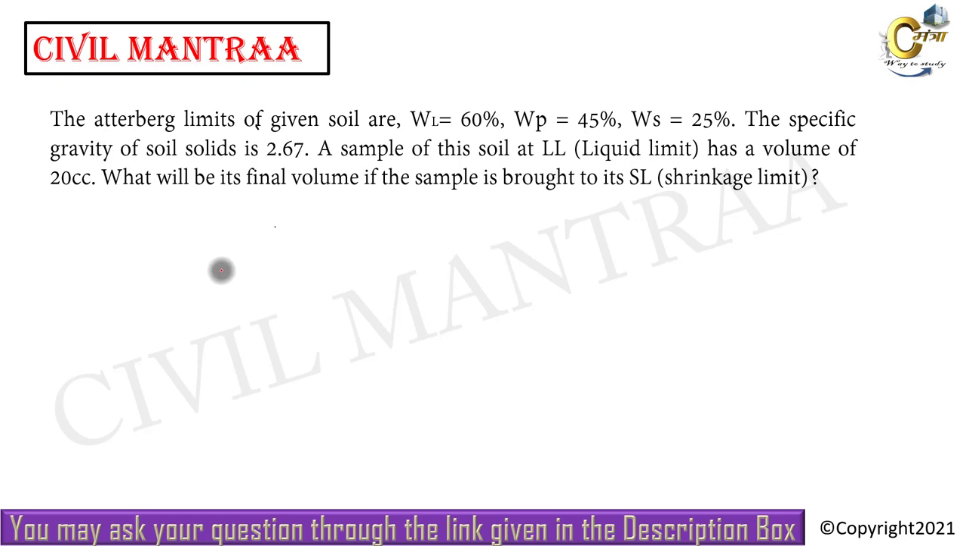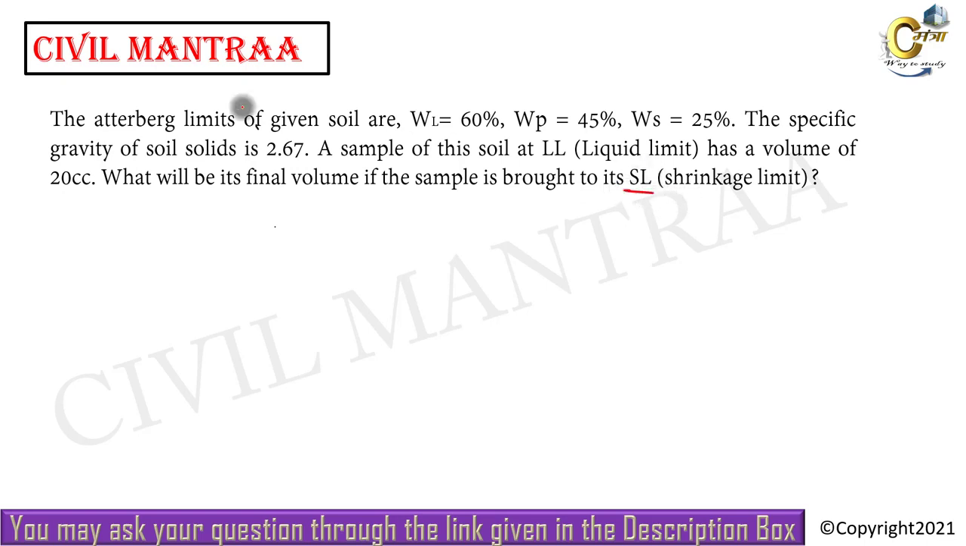Friends, today we are going to discuss a new question. Let us see how to solve this question. Today's question is: the Atterberg limits of a given soil are: liquid limit is equal to 60%, plastic limit is equal to 45%, and shrinkage limit is 25%. The specific gravity of the soil solids is 2.67. A sample of this soil at liquid limit has a volume of 20 cm³. What will be its final volume if the sample is brought to its shrinkage limit?